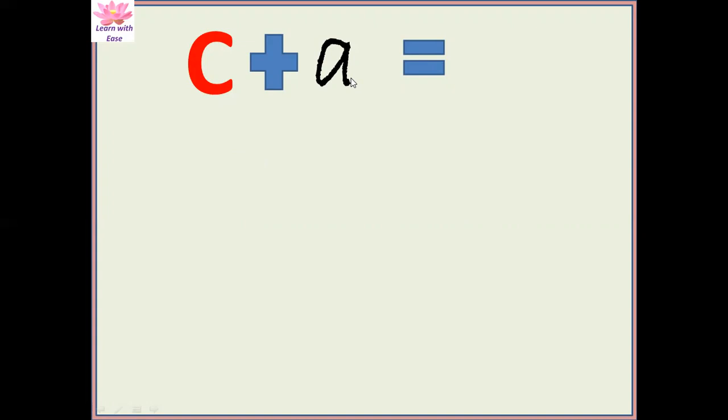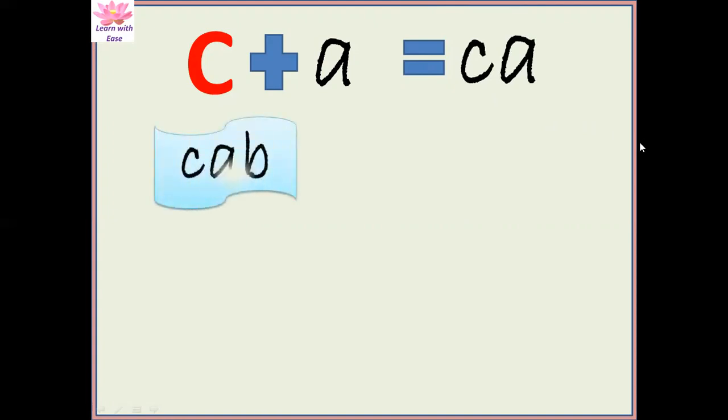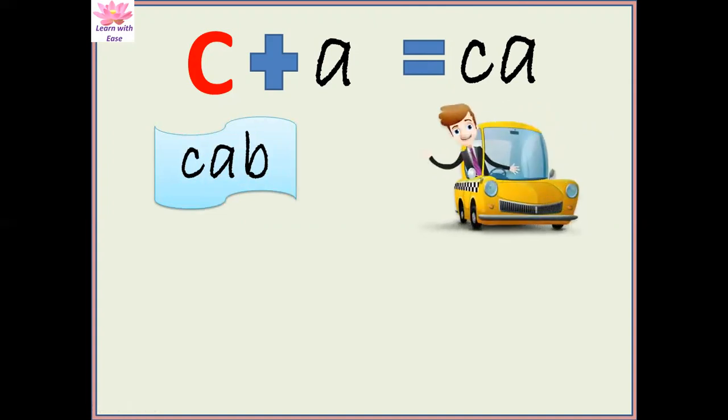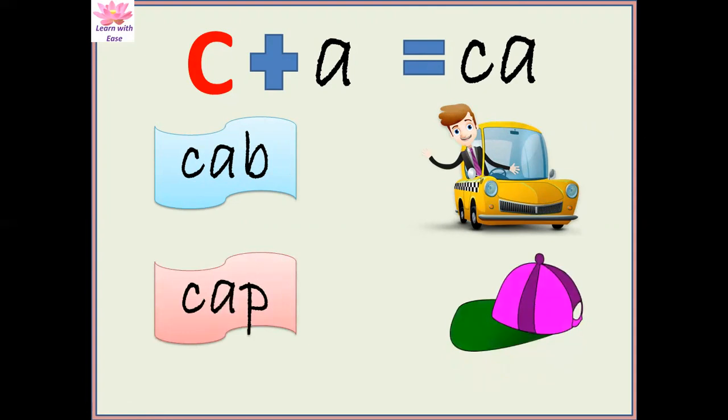And what is the sound of A? A. Now join these two sounds. Ka. A. Ca. Cap. Cap.